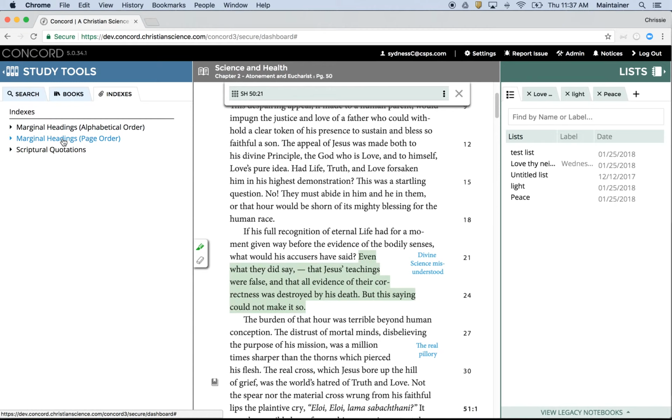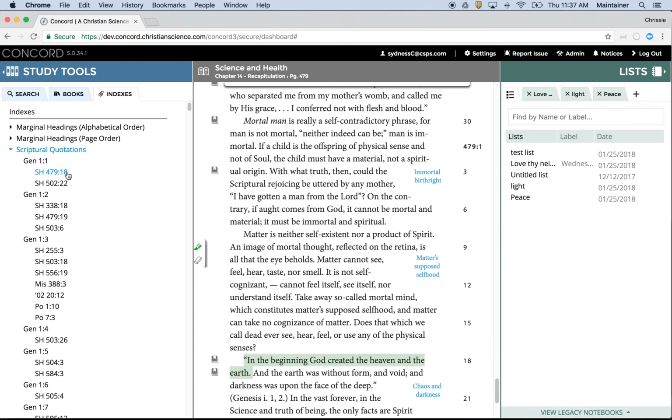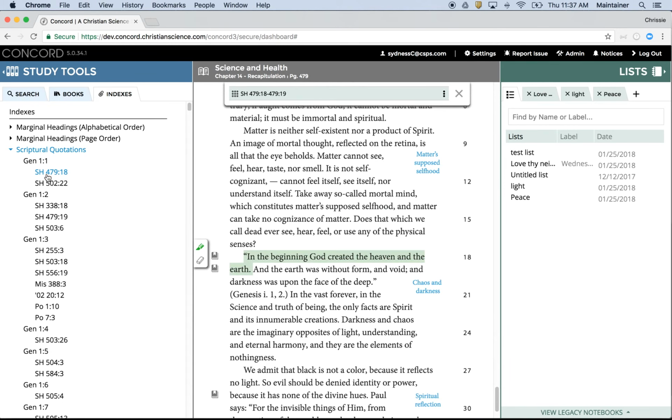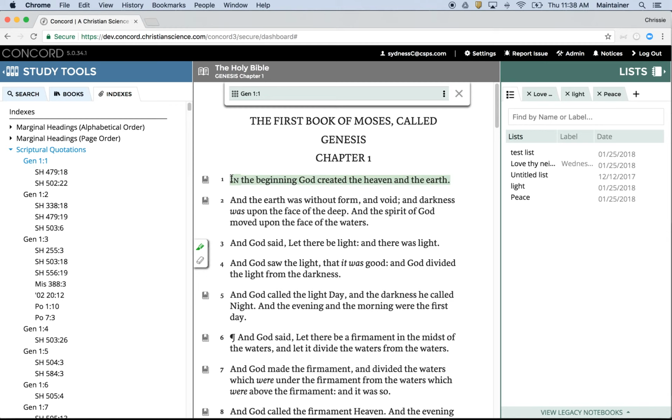The third list are the scriptural quotations. This list shows all of the places in which Mary Baker Eddy has directly cited a scriptural reference. So for example, I've selected Science and Health, page 479, line 18. Here is where Mary Baker Eddy directly quotes Genesis 1:1. I could have also selected Genesis 1:1, and it would open the Bible for me to that exact citation.